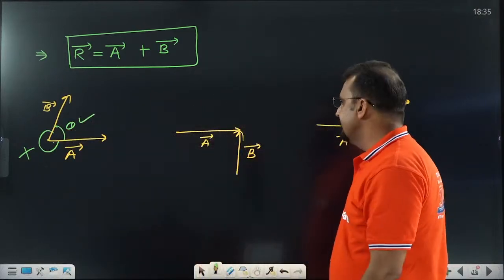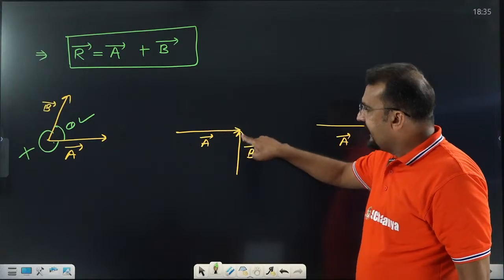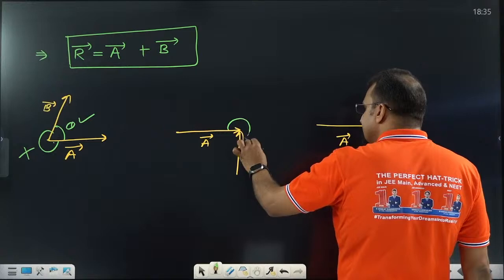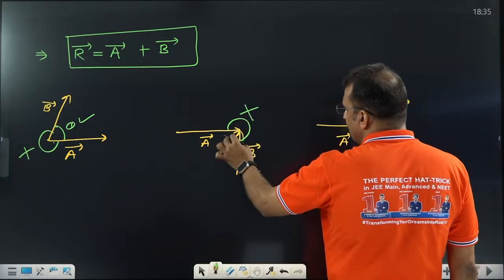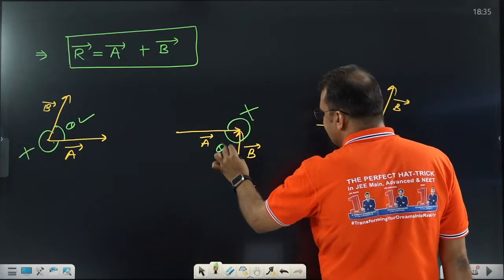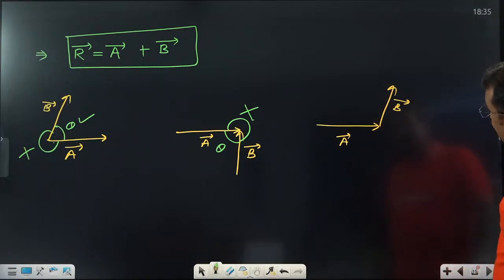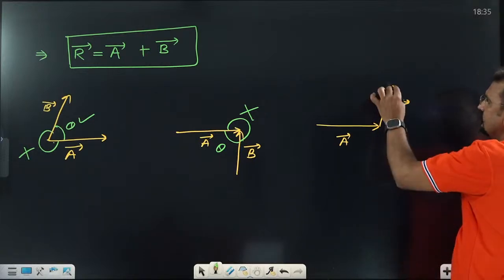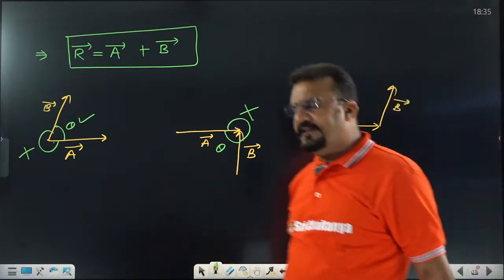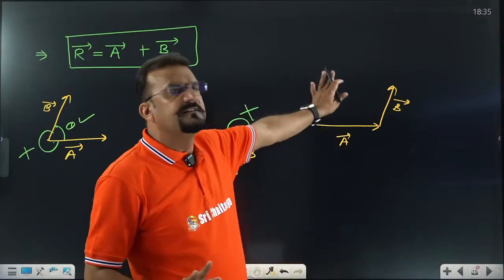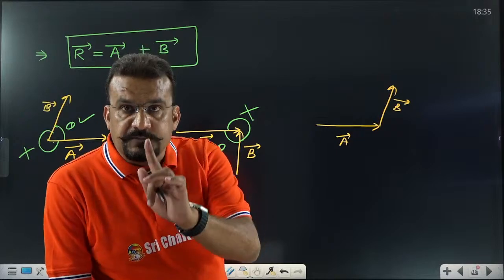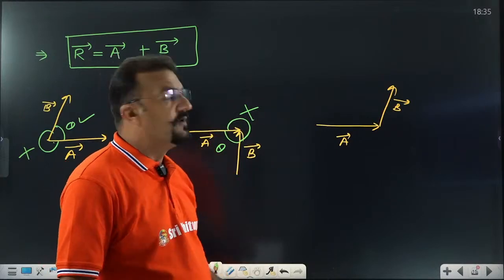Still, if you are not getting it, take this one. This is head to head matching. Some students are going to take this angle. No, it's not defined; this is the defined angle. Don't be confused about this part, because you are always confused here. One process is there: we don't know the angle, so just follow the rule. What is the rule? Just match tail to tail or head to head.